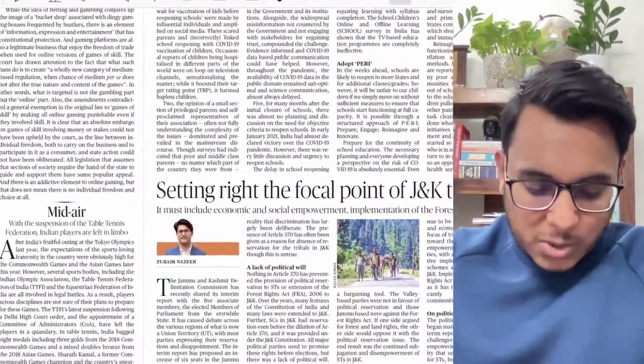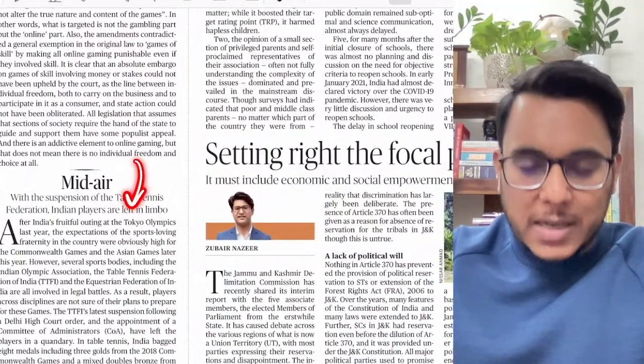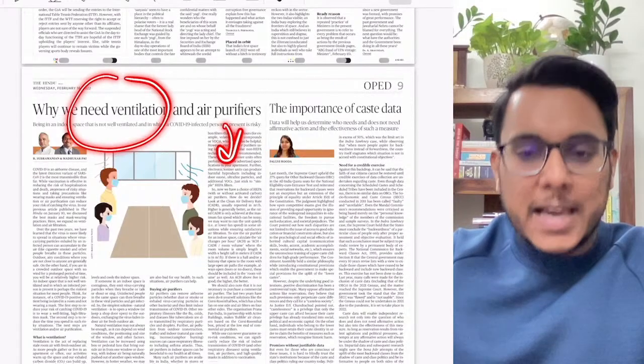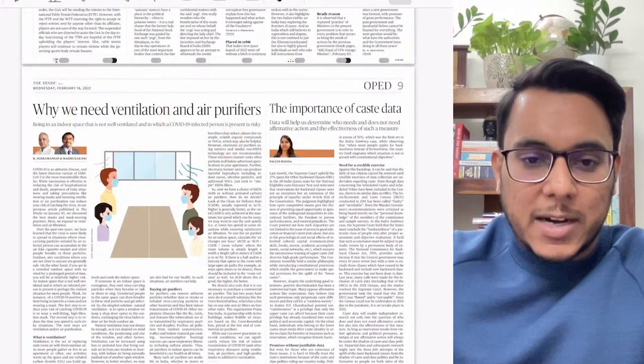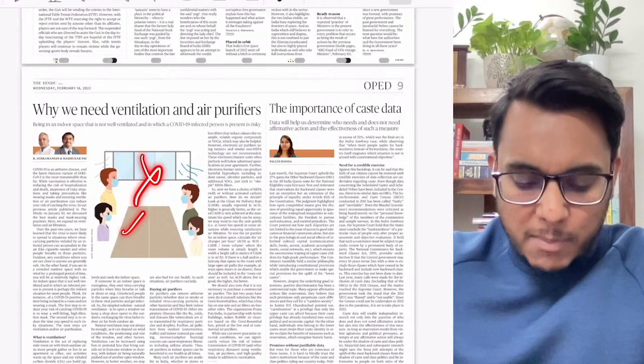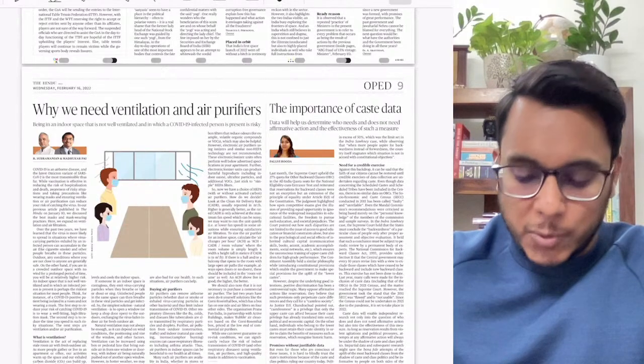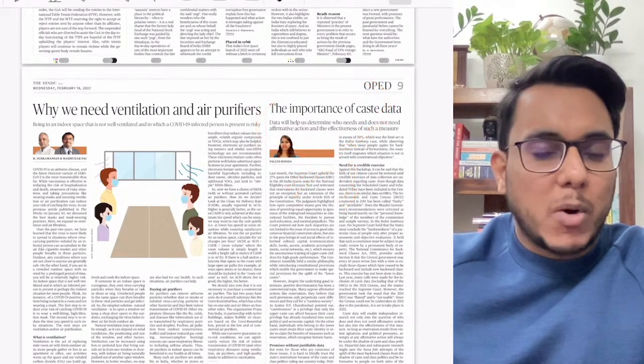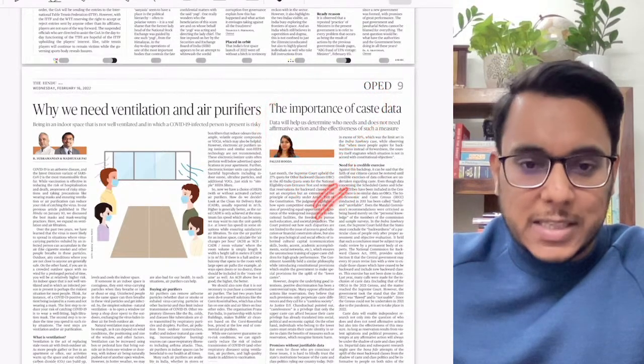Then this article is talking about the suspension of the table tennis federation. With respect to the examination, much substance is not there in this article. Then why we need ventilation and air purifiers, a very generalistic kind of article, not very important from the examination point of view. Then the importance of caste data. Guys, this article is talking about why caste data is important. We'll see this particular thing.